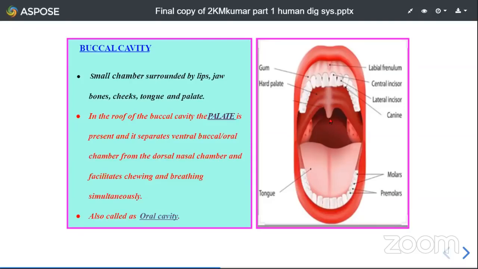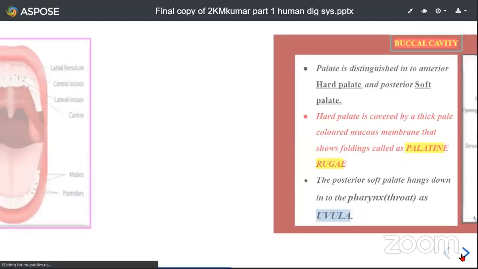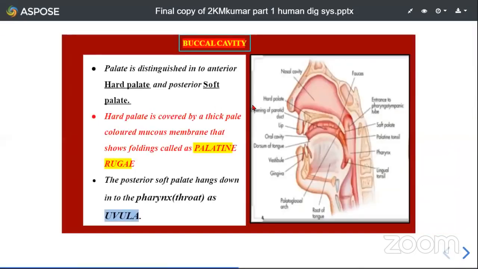Okay. Now, this buccal cavity is also called the oral cavity. Now, let us see some more information regarding the buccal cavity. The palate is actually formed by some anterior palatine bones. So the palate which is present on the roof of the buccal cavity is further distinguished into the anterior hard palate and the posterior soft palate.